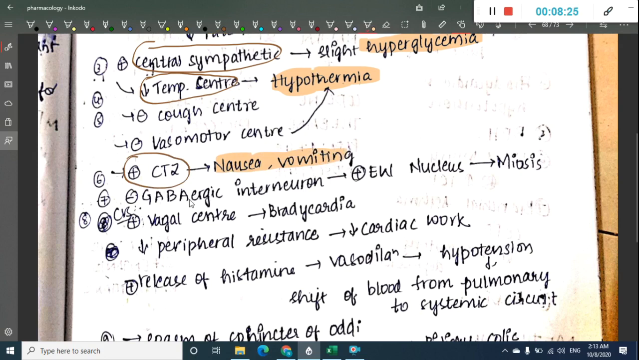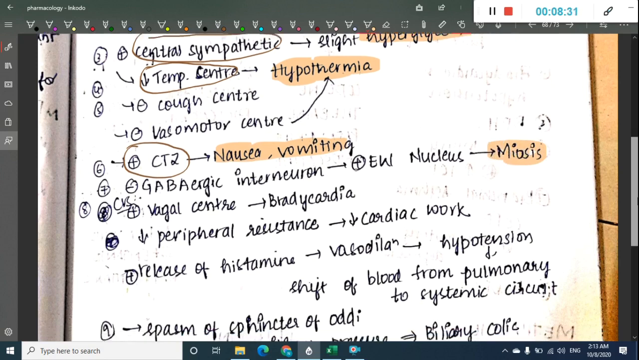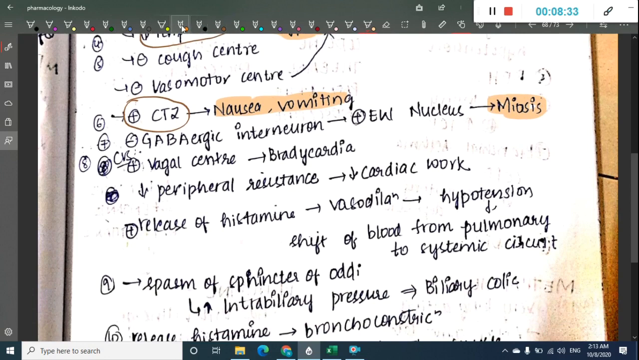These will inhibit the GABAergic interneurons and thus activate the Edinger-Westphal nucleus, leading to miosis. Then on the CVS, it causes vagal center activation, and thus leads to bradycardia. These will decrease the peripheral resistance and thus decrease the cardiac work.